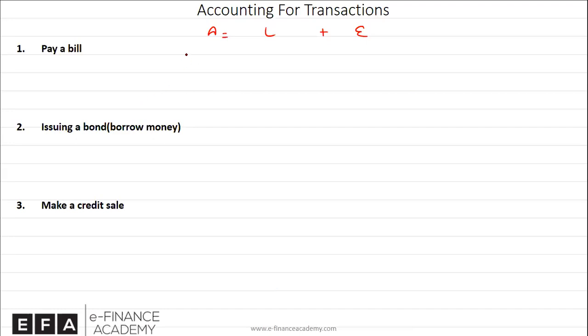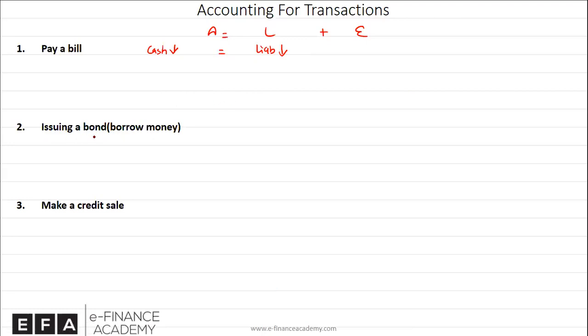So when you pay off the liability, of course, your cash, which is your asset, would go down. And since you settle the liability, you'll have to close or cancel the liability. So your liability, which will most likely be a payable account because you didn't pay the bill, will go down and cancel off. And that's how you will account for paying a bill, and this will be the impact on the balance sheet, and overall your balance sheet will stay balanced.